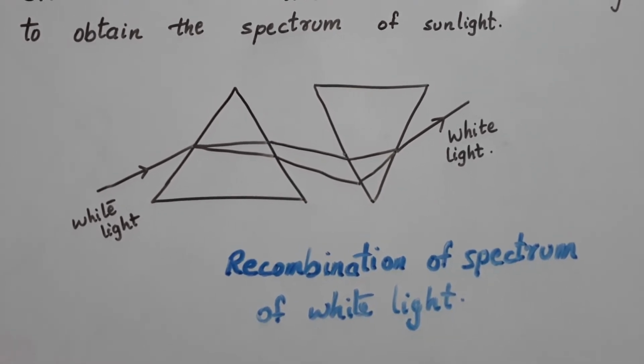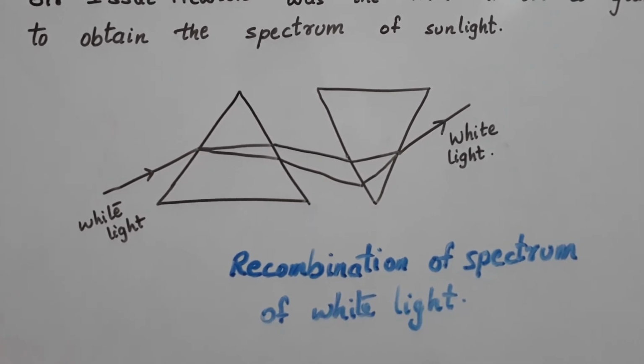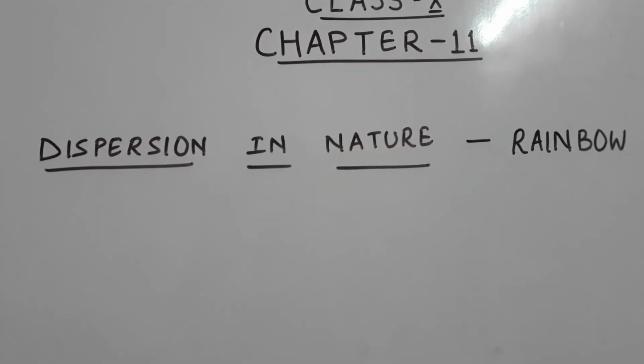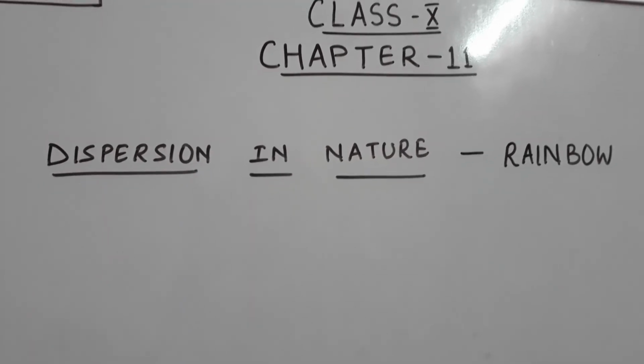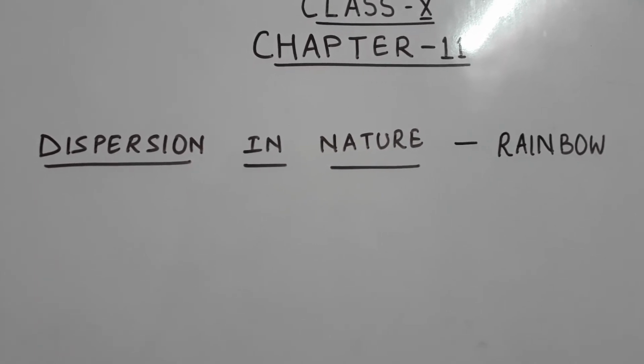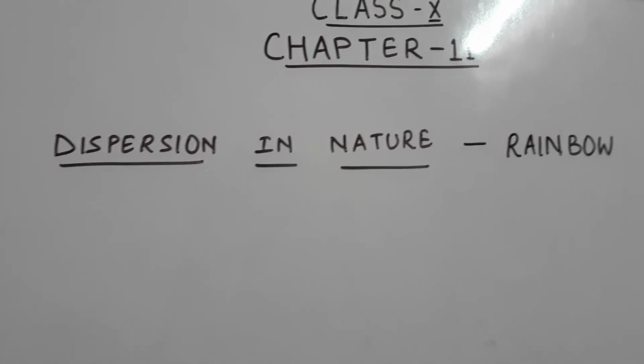With this activity, it was finally concluded that white light is composed of only 7 colors and no other colors. Now dispersion in nature can be seen in the form of a rainbow. But what happens when the sunlight passes through raindrops? Do they act like a prism? Let us see that.